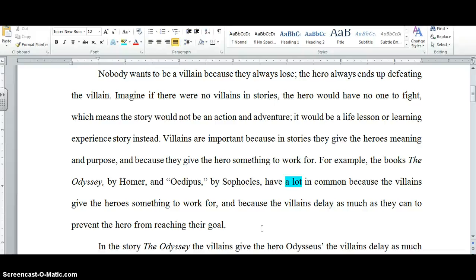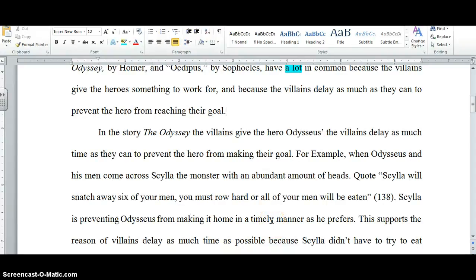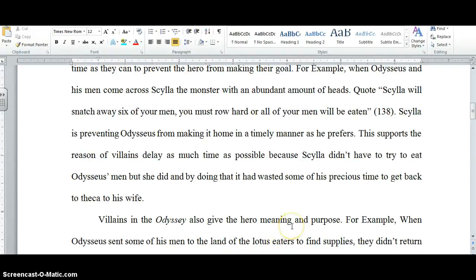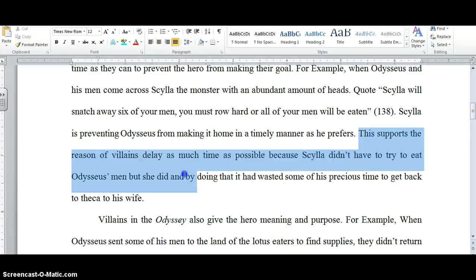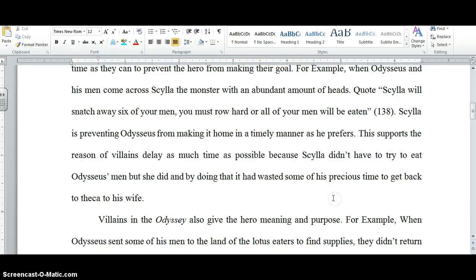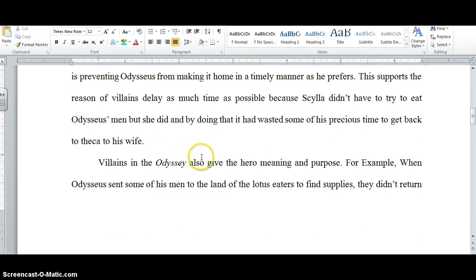It's too simplistic, meaning it's more of a lower level than you are capable of, to just point out all of the things that they have in common. Now you want to argue for something. So this is the point at which I really can't help you anymore, because I don't know what you are arguing for or against. It seems to me that in the rest of this, you are telling me the story of the Odyssey, and I can see this supports the reason of villains delay as much time as possible. I can see that, but I don't know. You're arguing for too many things. This is that they give the hero meaning and purpose.